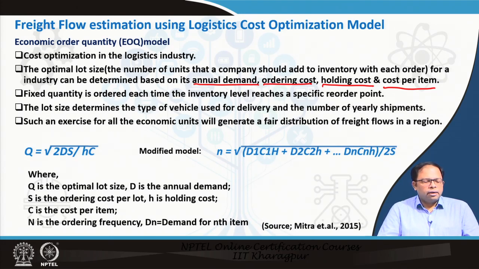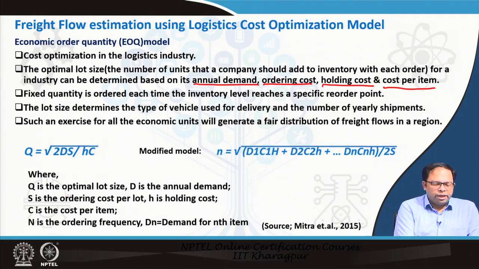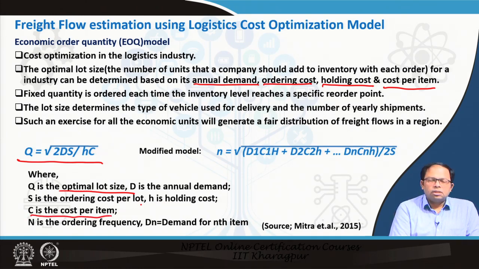So the economic order quantity, Q, which is the optimal lot size, is equal to the square root of 2DS divided by HC. What is D? D is the annual demand, S is the ordering cost per lot, H is the holding cost, and C is the cost per item. C is basically the varying cost per item for this ordering.